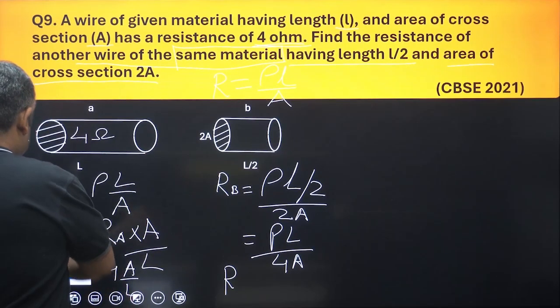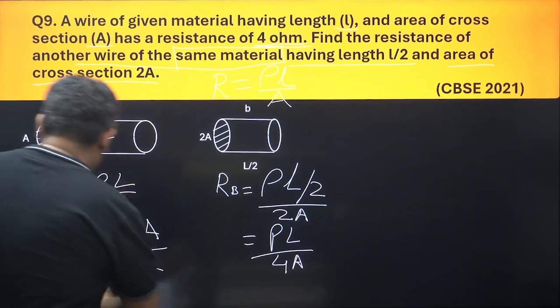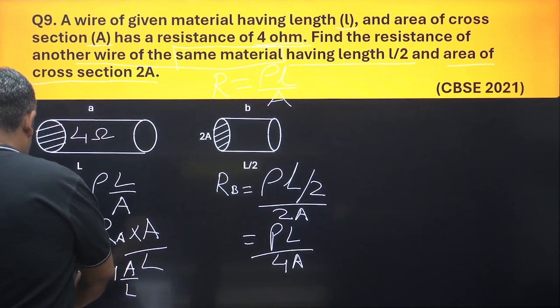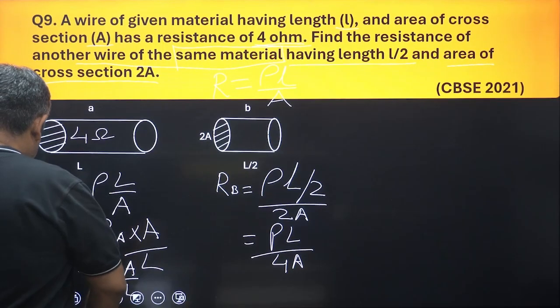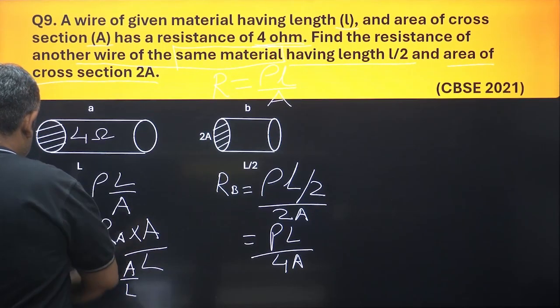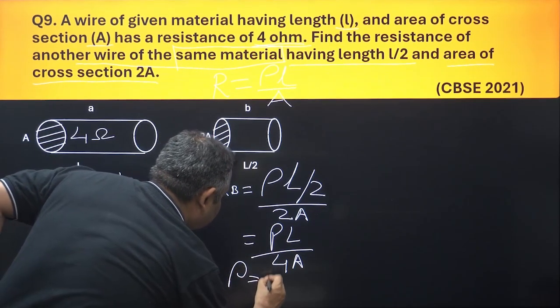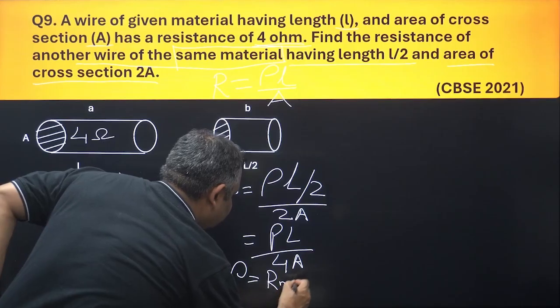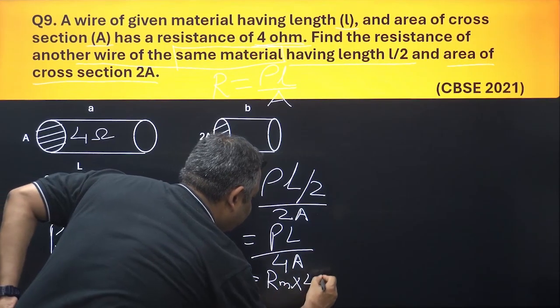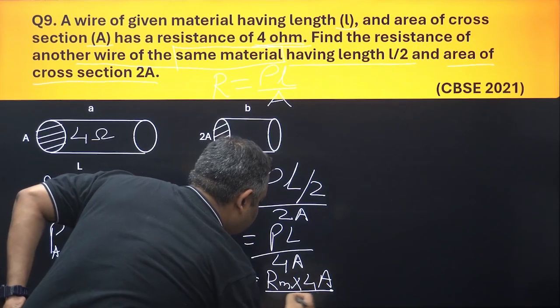Sometimes it happens. So rho will be equal to RB into 4A upon L.